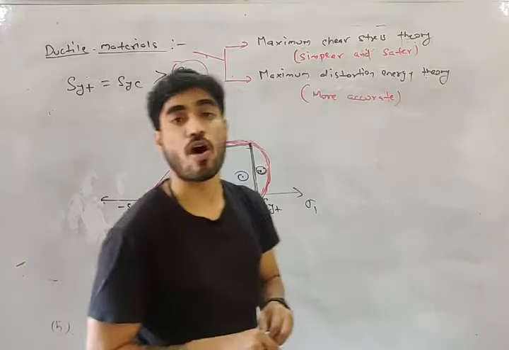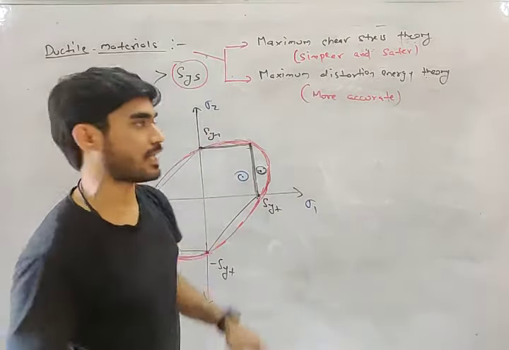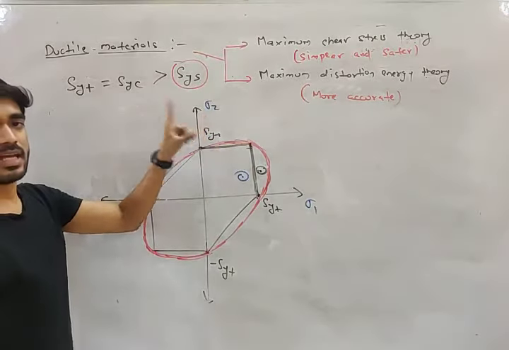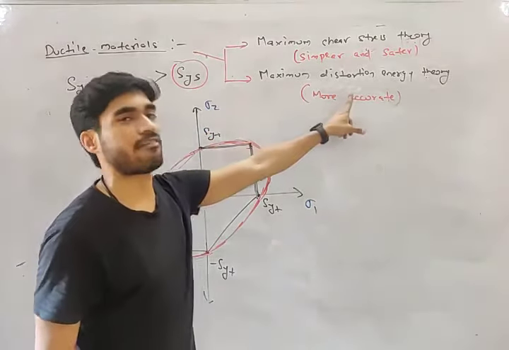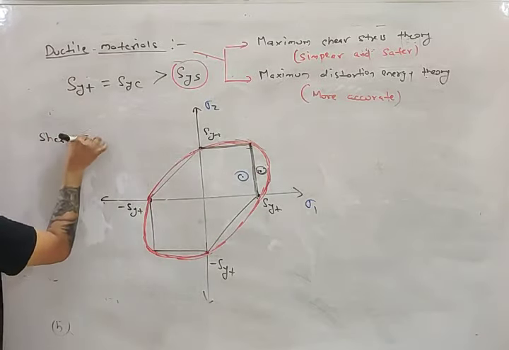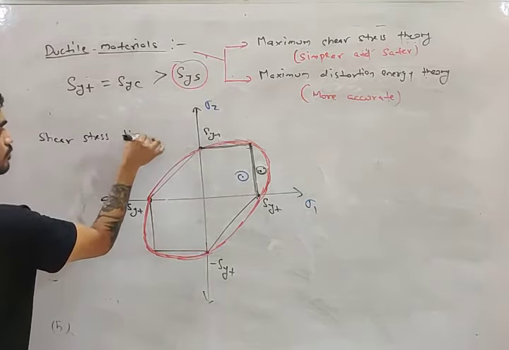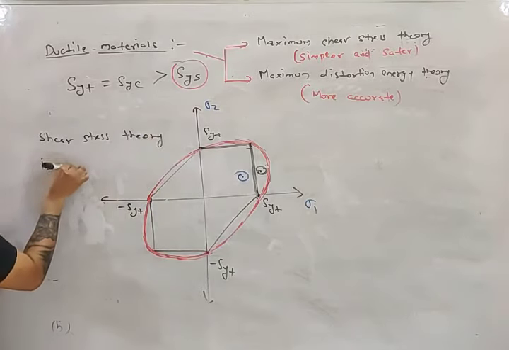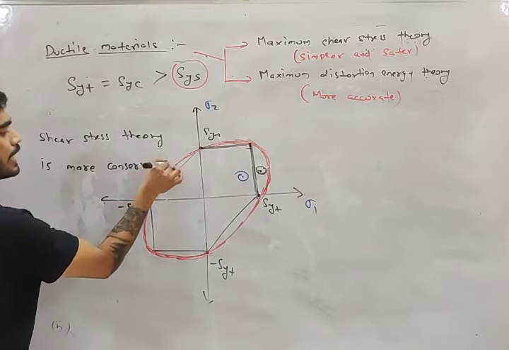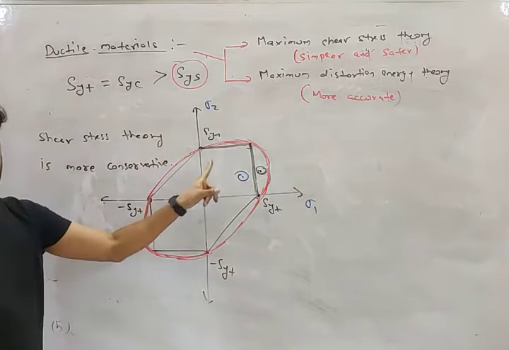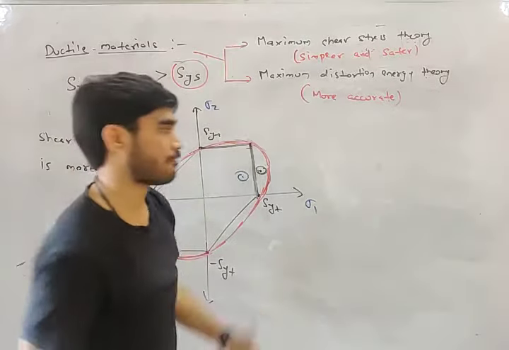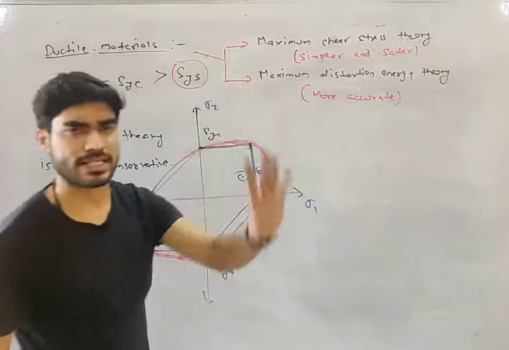This is called more conservative or less conservative. So do you understand? Shear stress theory is more conservative than von Mises theory. Write it down, my friend. Shear stress theory is more conservative than von Mises theory. Why? Because in case of shear stress theory, dimensions should be more, my friend. Okay, very simple to understand.